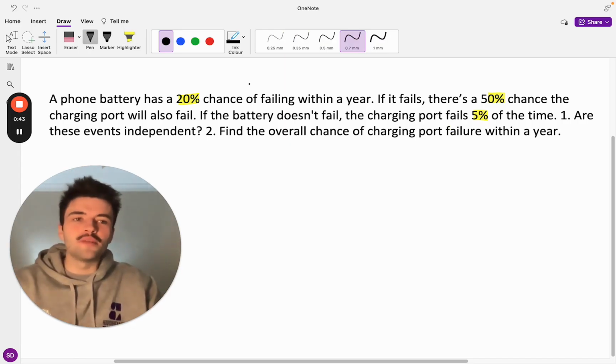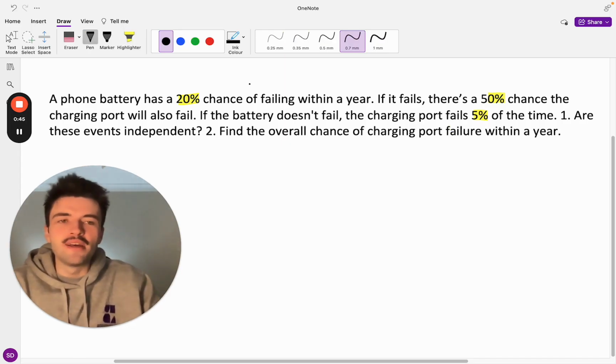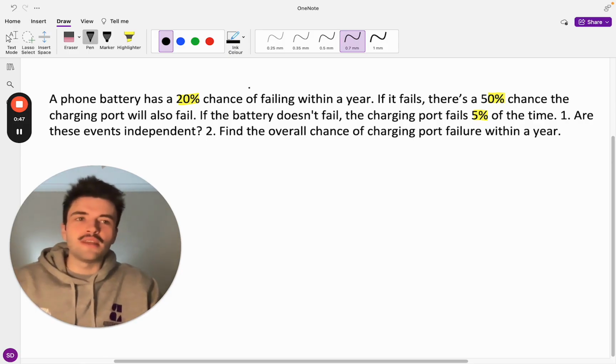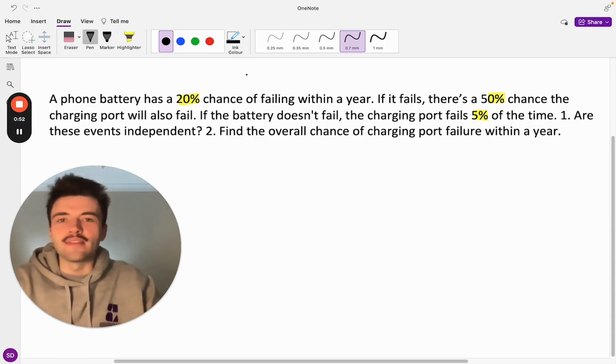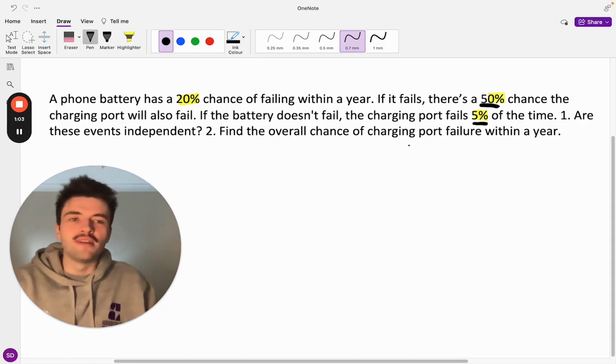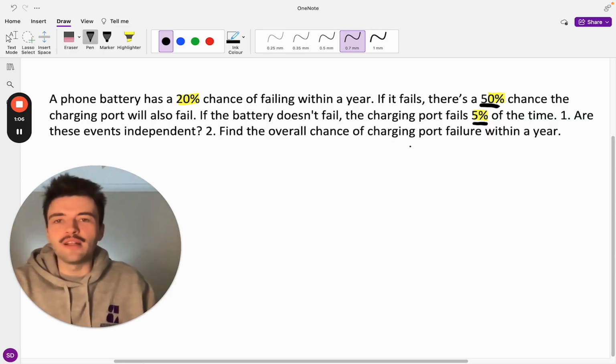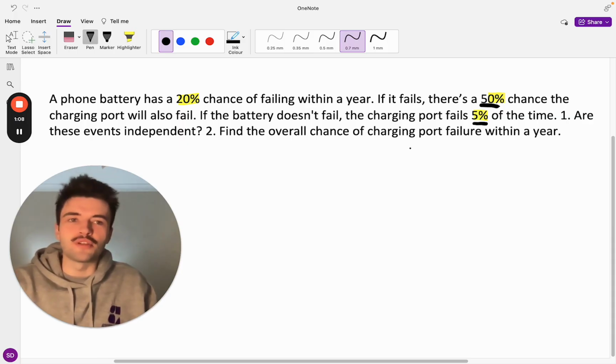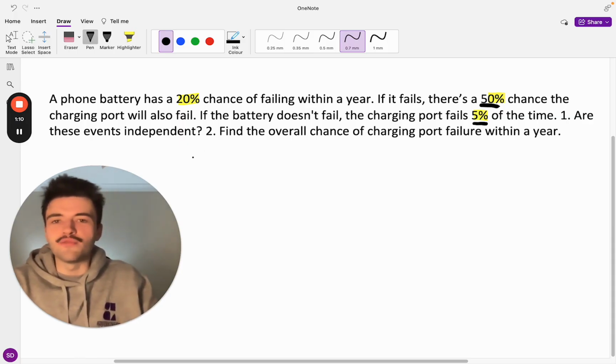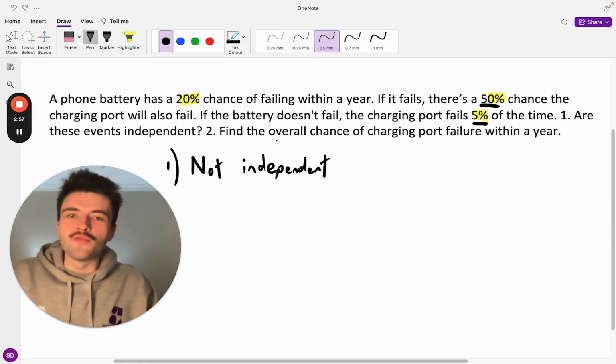So when we're thinking about independent events or dependent events, the thing we want to ask ourselves is, does the outcome of one event directly affect the outcome of another event? And in this case, it clearly does, because if a battery fails, there's a half chance the charging port's also going to fail. Whereas if the battery doesn't fail, so if the battery is intact after a year, there's only a 5% chance the charging port fails at all. And so clearly the battery failing increases the chance of the charging port failing, and therefore these events are not independent.